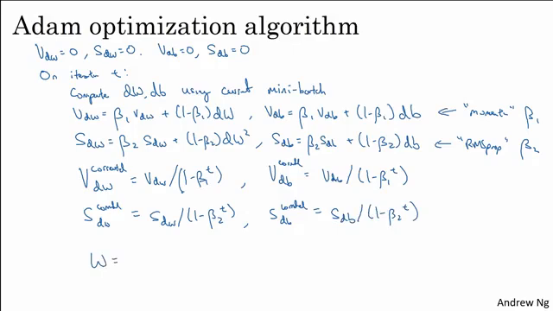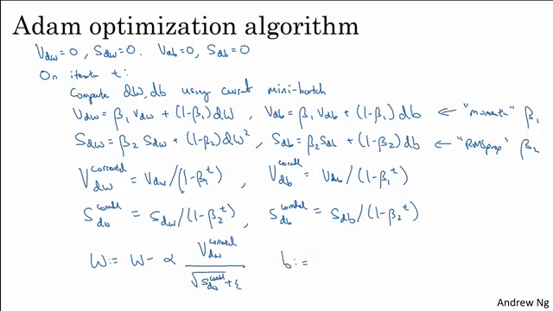Finally, you perform the update. So W gets updated as W minus alpha times, if we're just implementing momentum, you'd use VdW or maybe VdW corrected. But now we add in the RMSProp portion of this, so we're also going to divide by the square root of SdW corrected plus epsilon.